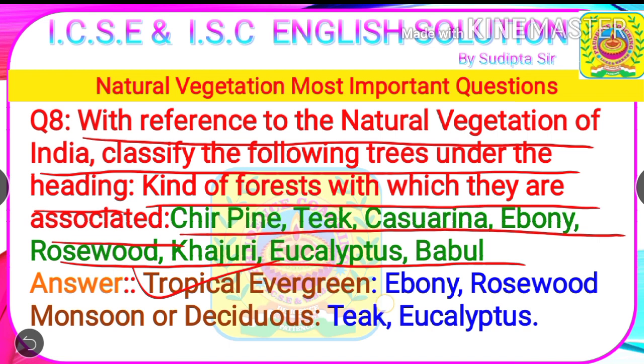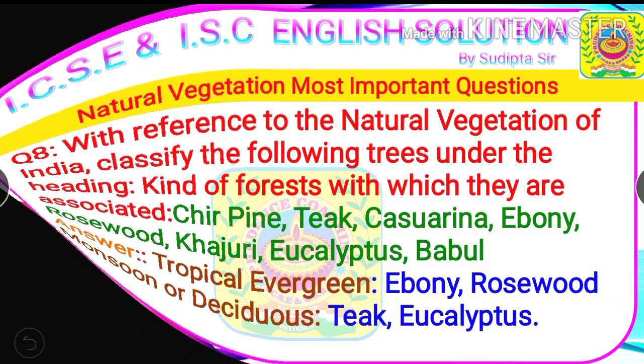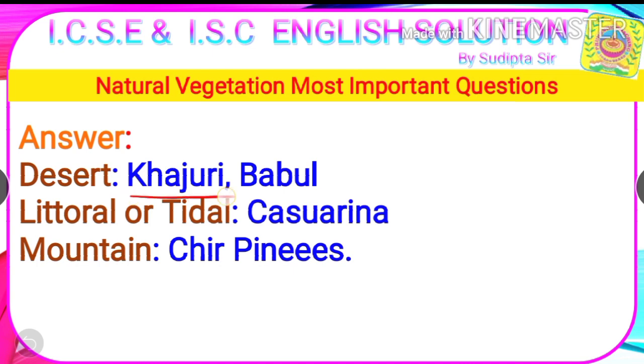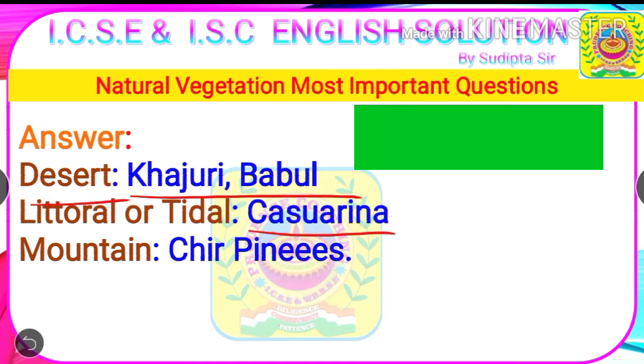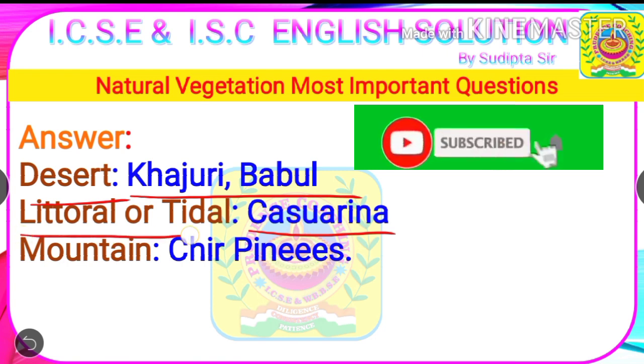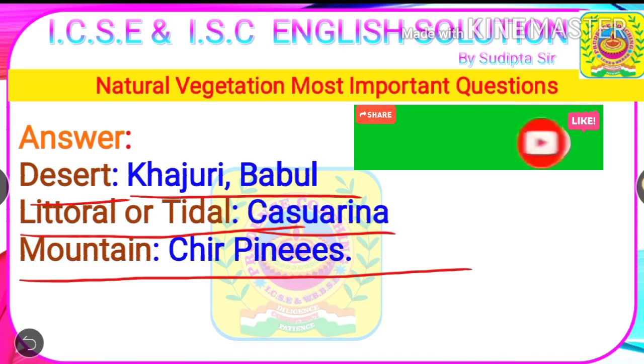Number 1. Ebony and rosewood belong to the tropical evergreen vegetation. Teak and eucalyptus belong to the monsoon or deciduous tree vegetations. Next, there is khajuri and babul belonging to the desert vegetation. Casuarina belongs to littoral or tidal vegetation. And in the mountain region, we can find the chir pine trees.